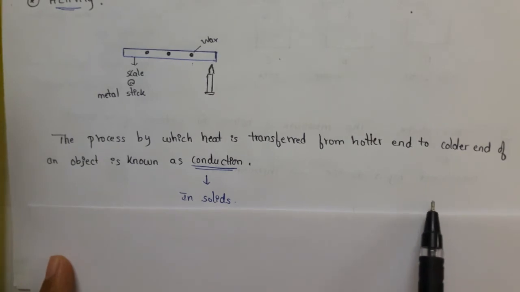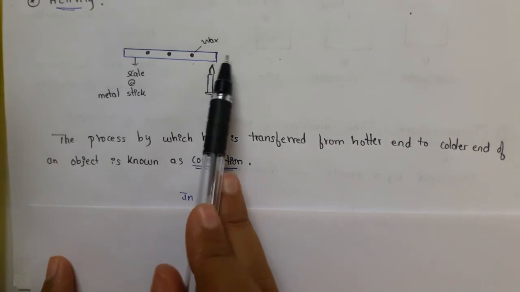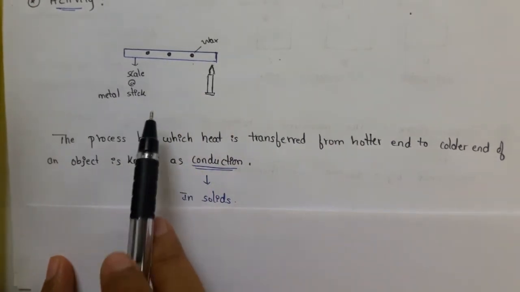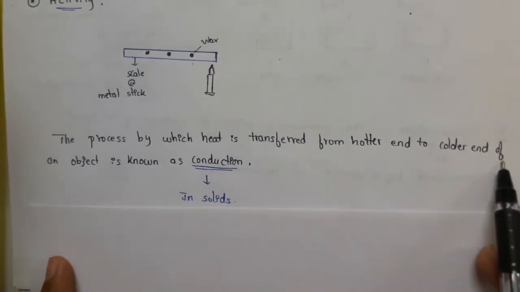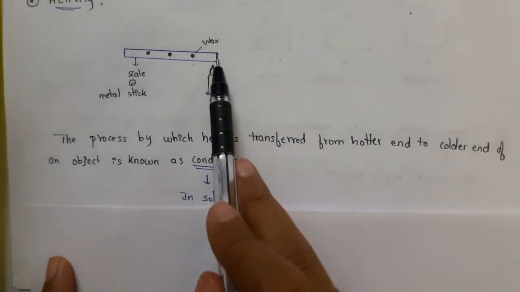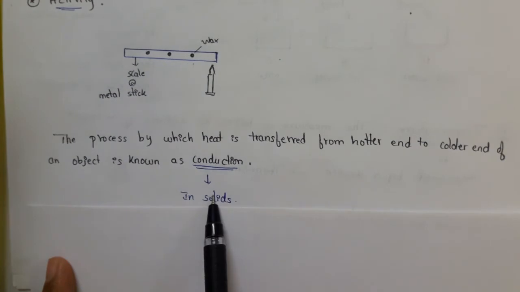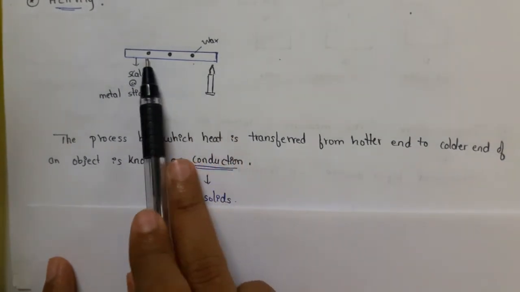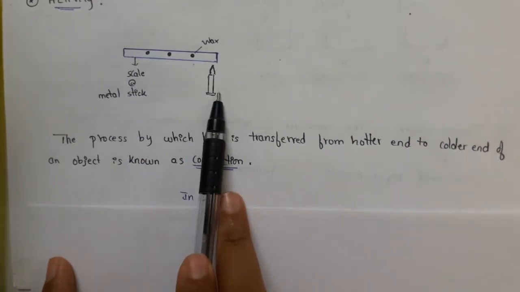From the experiment we saw that as we go on heating, the wax one by one starts to melt. The process by which heat is transferred from the hotter end to the colder end of an object is known as conduction. Here the scale is a solid body. When we started heating it, the wax goes on melting. That is, conduction of heat occurs here.